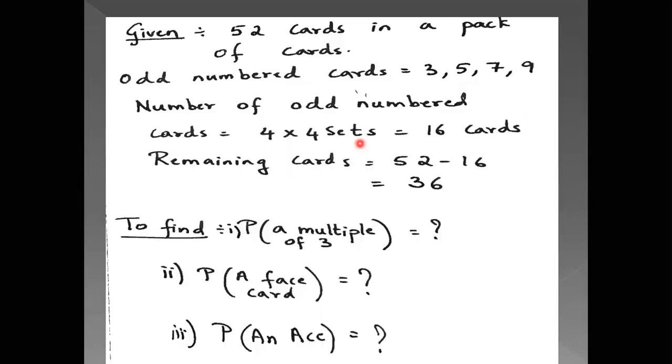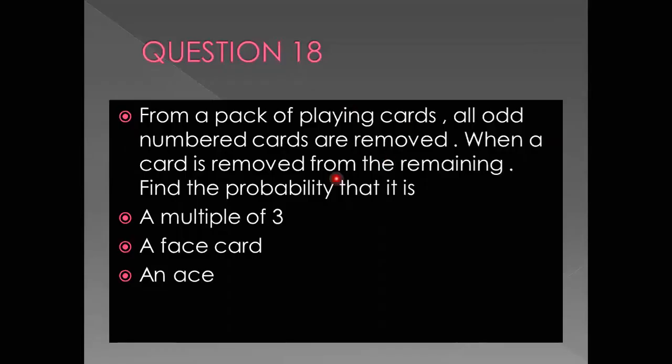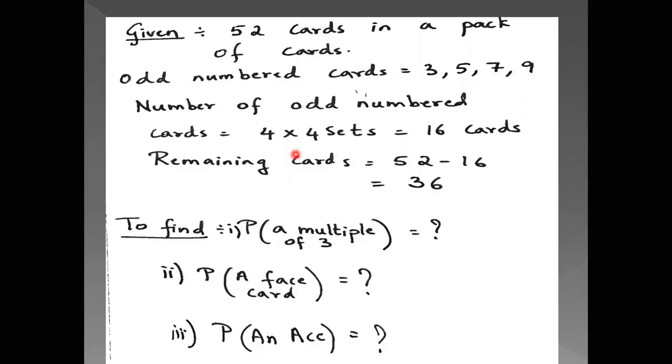So in the cards, I'll just show you this pack of cards. You have to go back to the pack of cards and you have to remember that the odd numbered cards which are there are 3, 5, 7 and 9, because it starts with ace, then 2 to 10. So in between 2 to 10, 3, 5, 7 and 9 are the odd numbered cards. So there are 4 odd numbered cards, and there are 4 sets. So 4 into 4 becomes 16 cards. Now these are removed from the pack. So 52 minus 16, you get 36 cards.